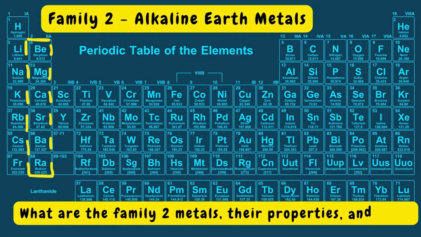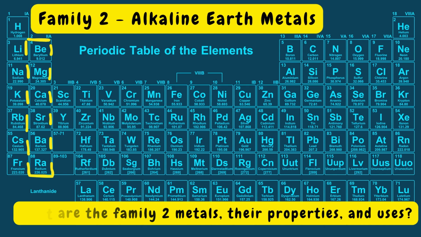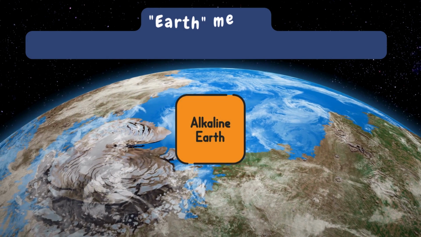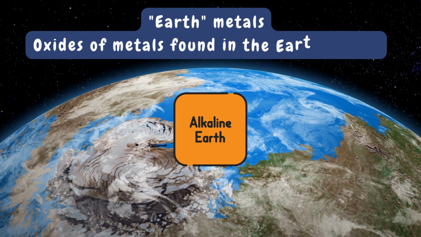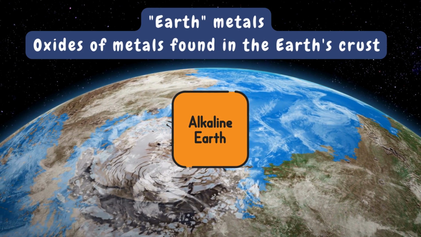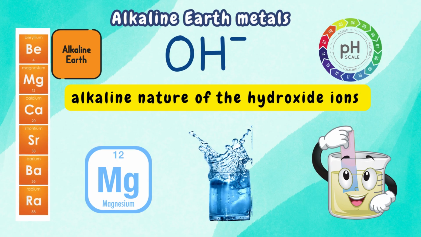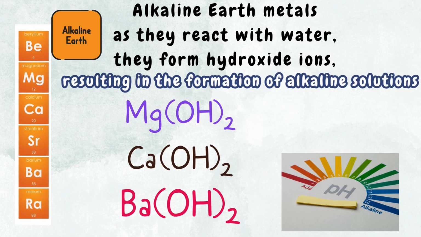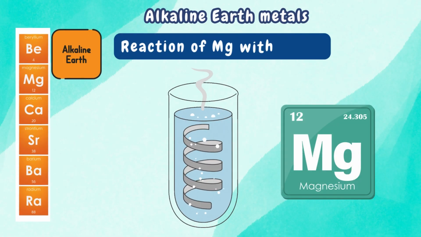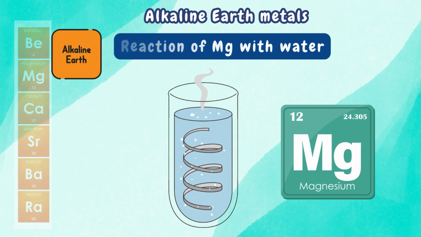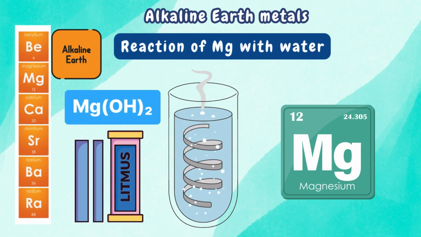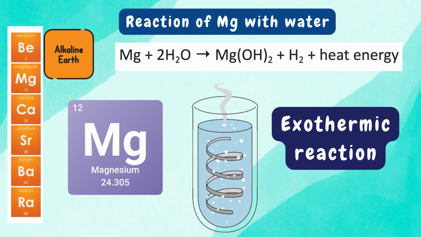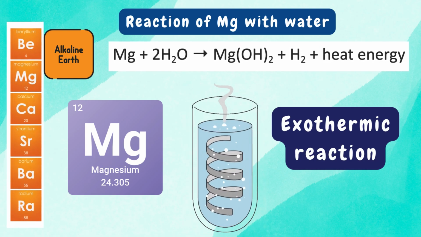What are the family 2 metals, their properties and uses? Family 2 is the alkaline earth metals. Historically, the term earth metals referred to oxides of metals which were often found in the Earth's crust. Alkaline refers to the basic or alkaline nature of the hydroxides formed when these metals react with water. For example, when magnesium reacts with water, it produces magnesium hydroxide, which is an alkaline solution. Mg + 2H2O gives Mg(OH)2 + H2 + heat energy.